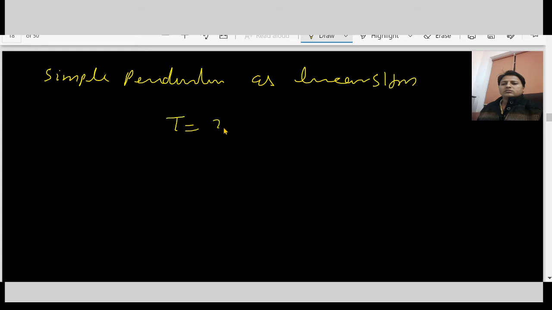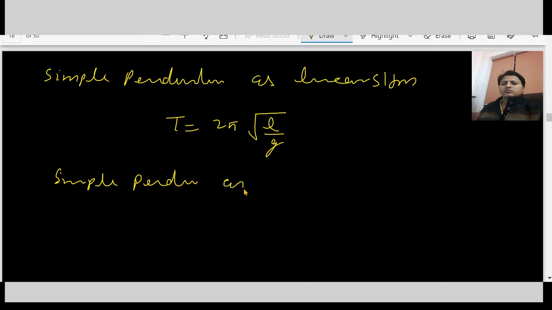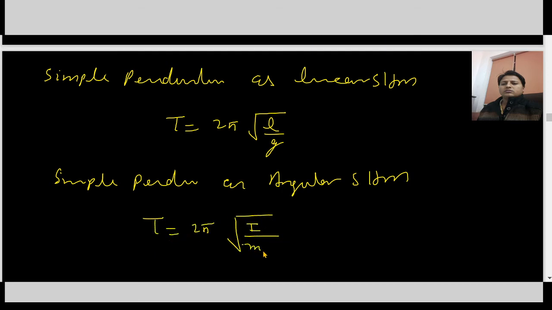If we consider the simple pendulum as linear SHM, the time period comes out to be 2 pi under root L over g. If we consider the simple pendulum as angular SHM, T is 2 pi under root I by mgL.